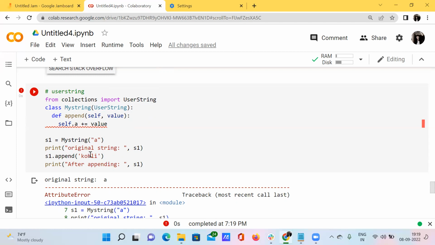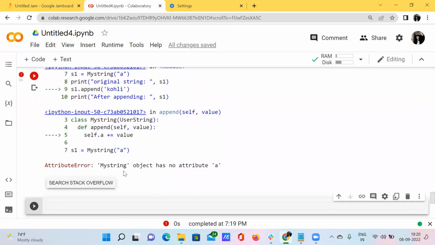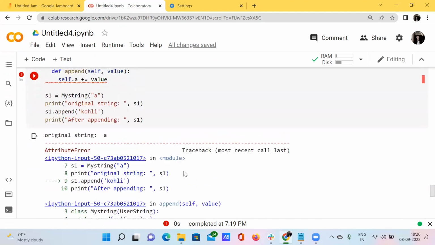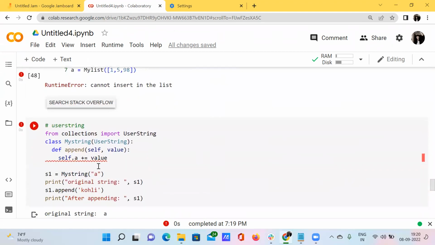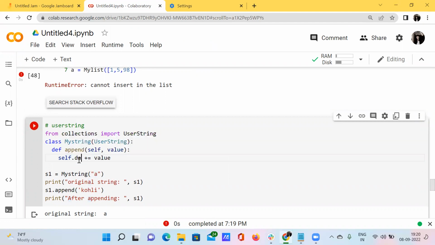Okay, original. Okay, this one dot append. Something has happened. My string object has no attribute a. Okay.